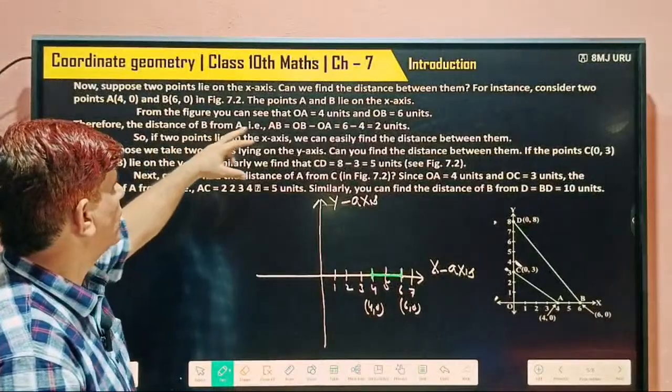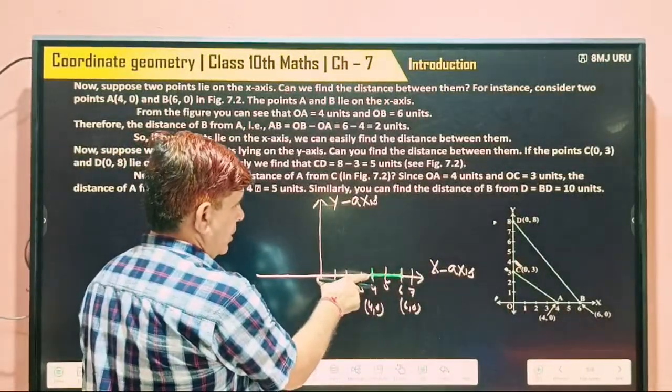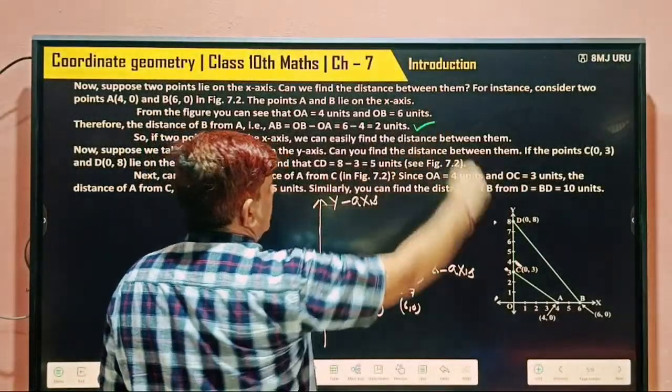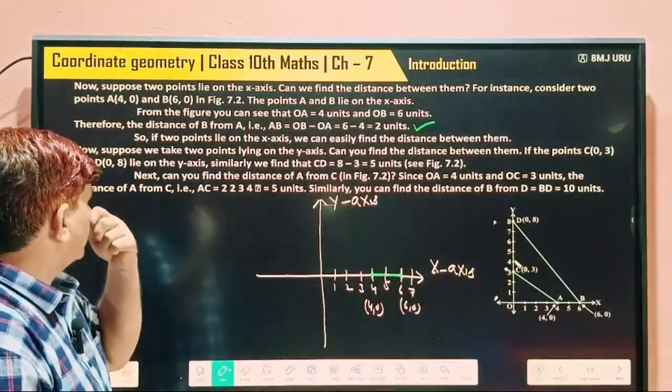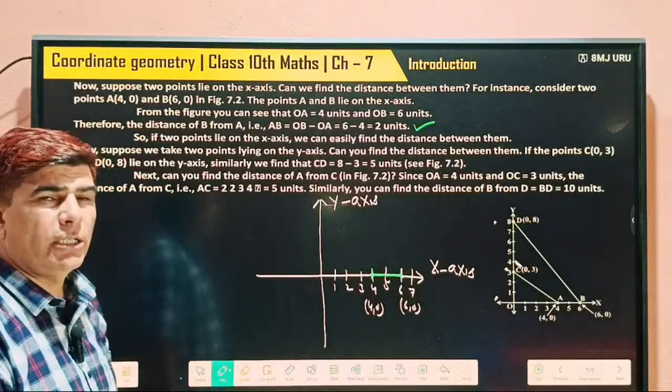Now from the figure, you can see that OA is 4 units, and what is this? 6 units. 6 minus 4, how much? 2 units is your answer. So what is its meaning?